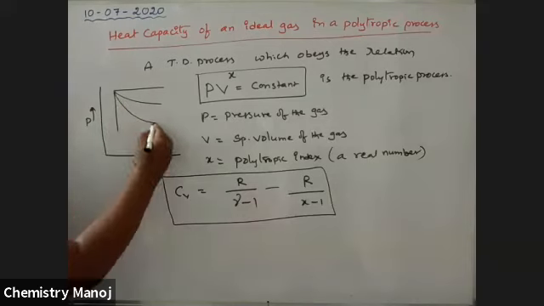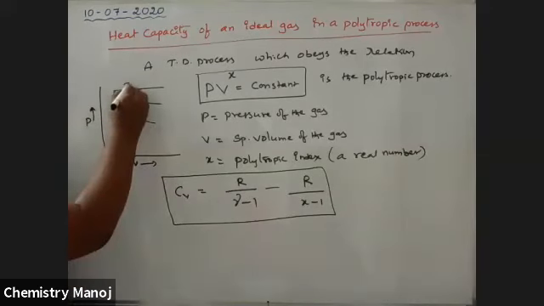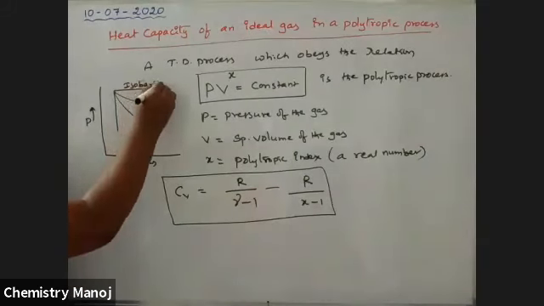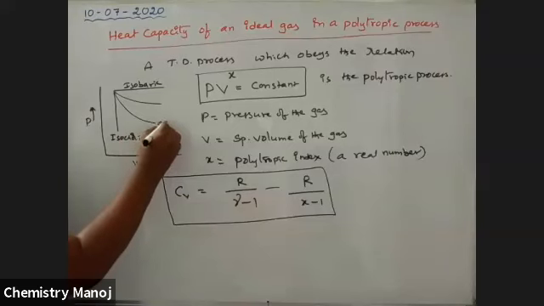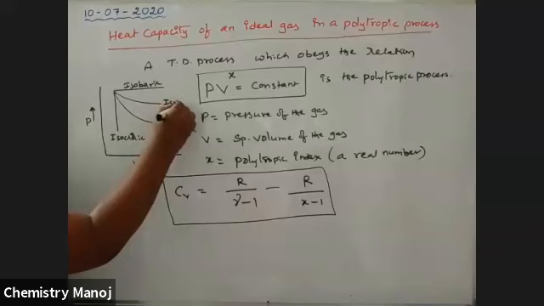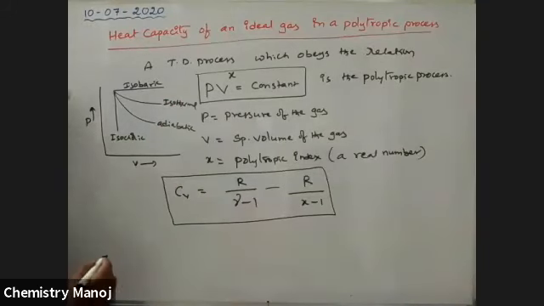This is the adiabatic case. It is isobaric work, isochoric work, adiabatic work, isothermal work. Already we know that isobaric work is greater than isothermal work, greater than adiabatic work, greater than isochoric work.